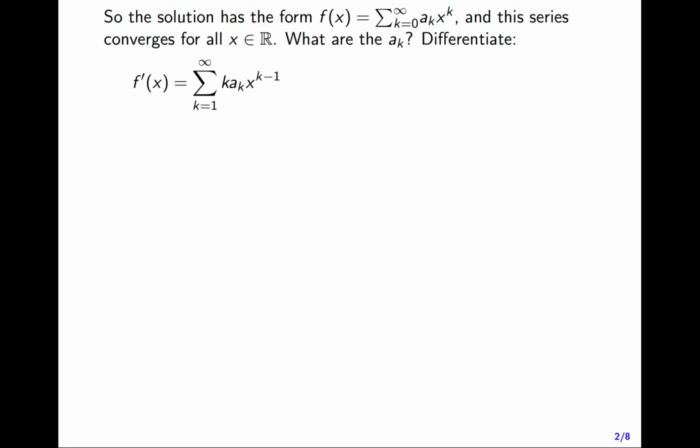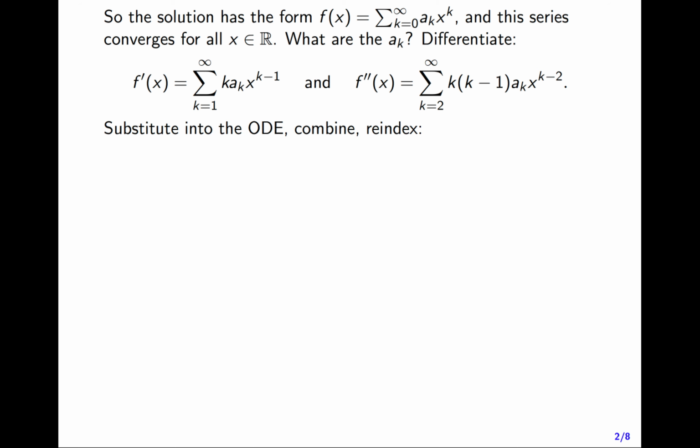So we'll start with f prime of x is the sum from k equals 1 to infinity of k times ak times x to the k minus 1. And f double prime of x equals the sum from k equals 2 to infinity of k times k minus 1 times ak times x to the k minus 2. These are just our familiar formulas for differentiating power series. We'll substitute these into the ODE, we'll combine some things, we'll reindex, and we'll figure out what the coefficients ak are. So let's get started.